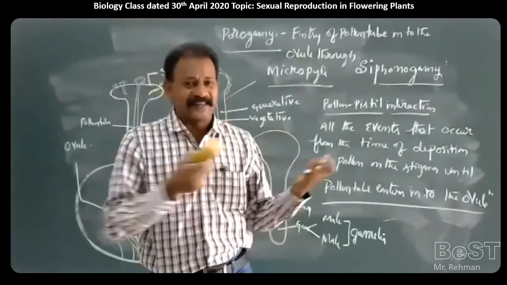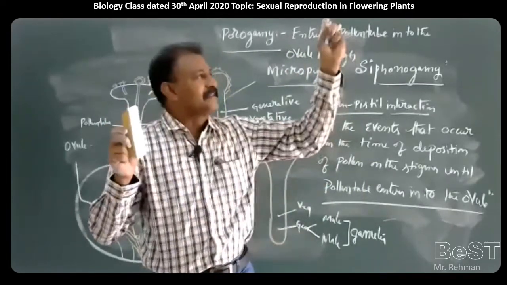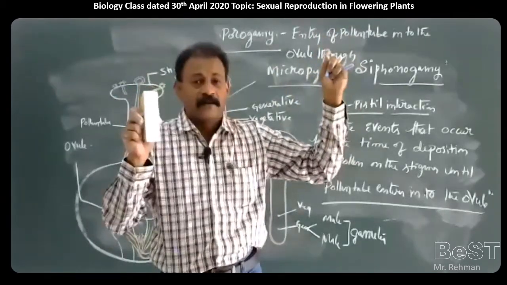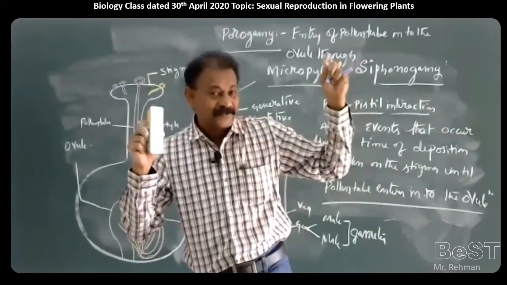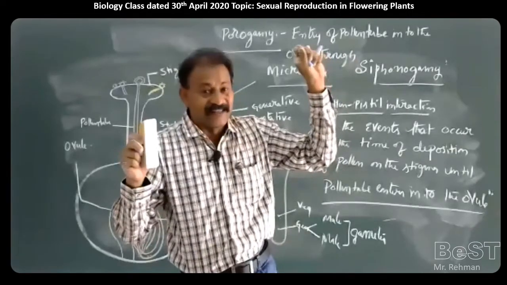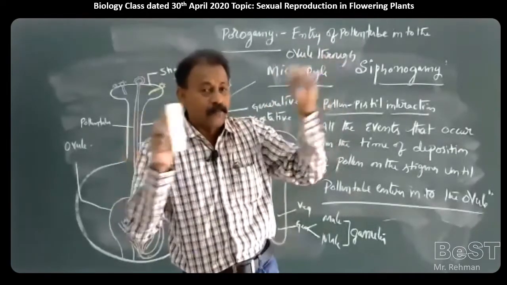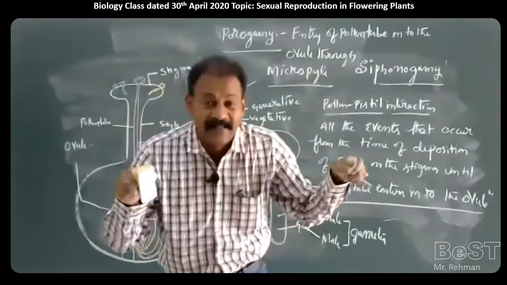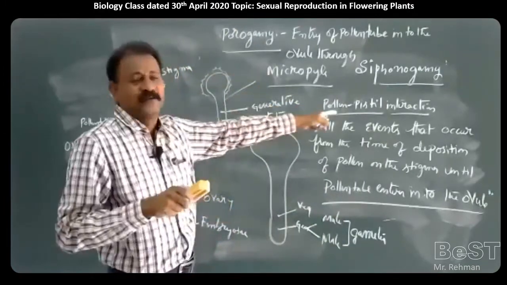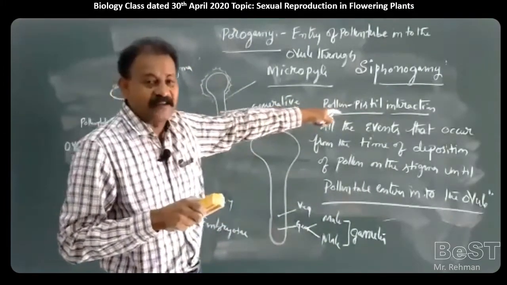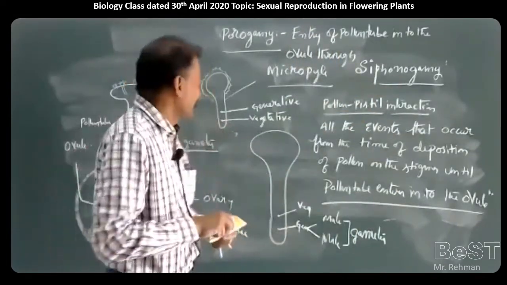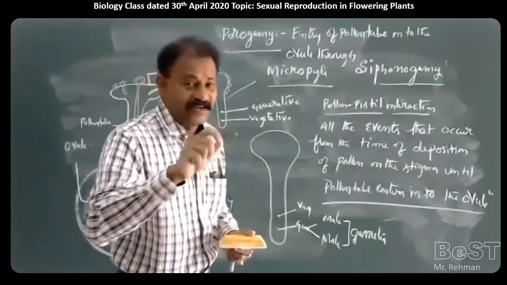So they know what the chemical components are. For example, in this pollen and in this pistil, both are not compatible, but they already know which is compatible. So they are going to incorporate compatible chemical components here. Even incompatible pollen and pistil can be made compatible by understanding pollen-pistil interaction, which is advantageous for plant breeding programs to develop superior qualities of plants by artificial hybridization.